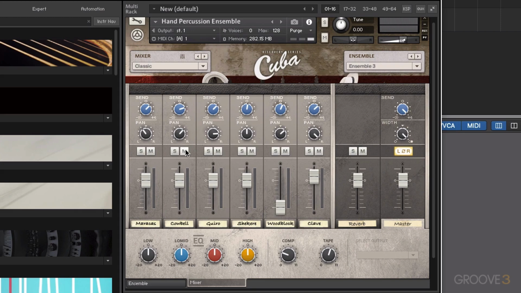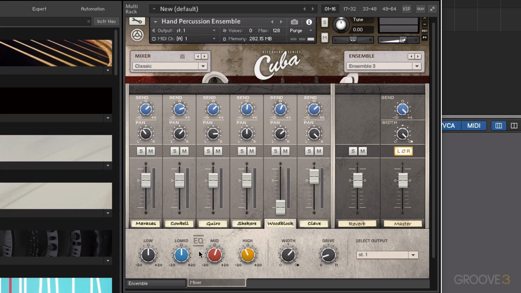Now for each one of our sounds, when we click on it, we also have an EQ here with low, low mid, mid and high. I'm sure we're all used to how to EQ our sounds. So if we wanted to boost a bit more low in there or change up the mid-range or the high frequencies, we can do that with this EQ. And that is our mixer page.